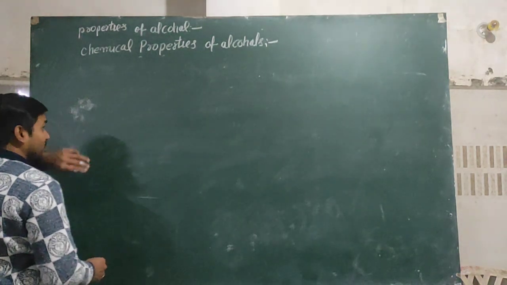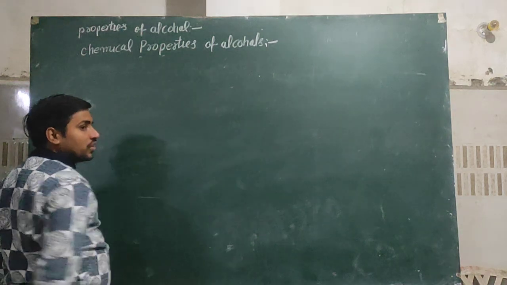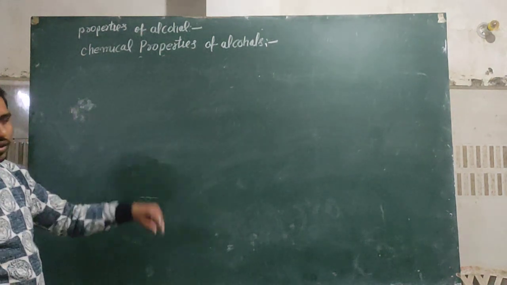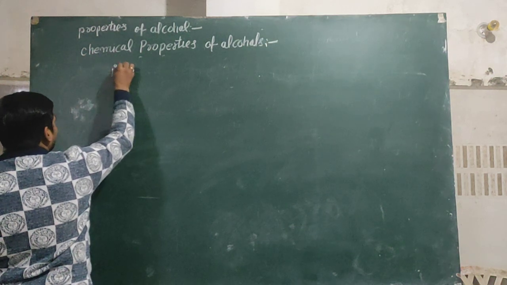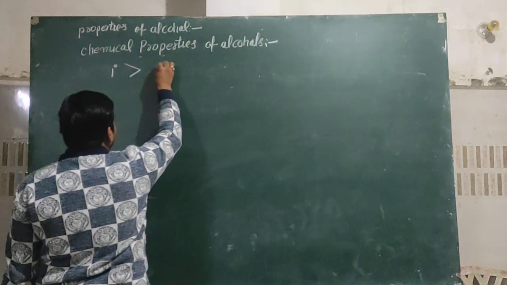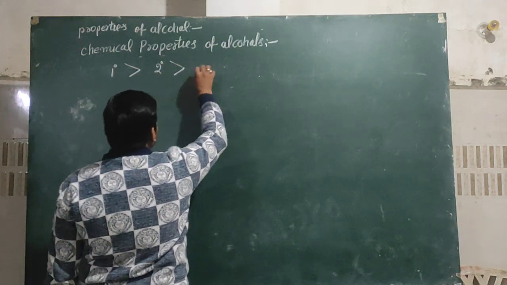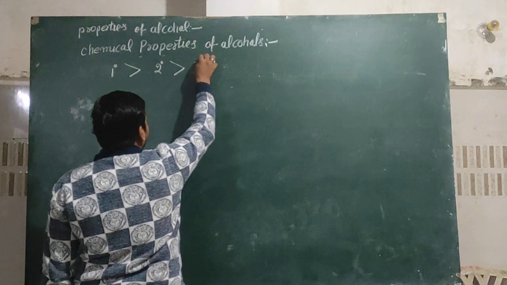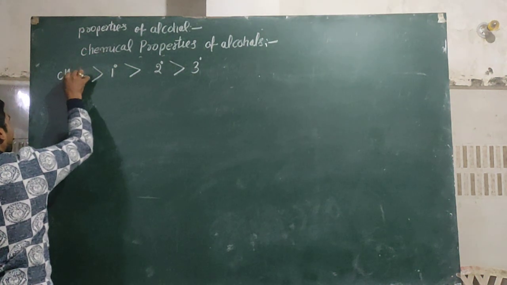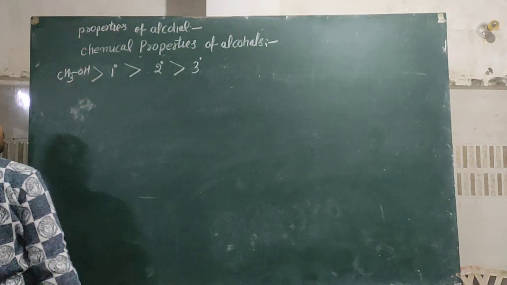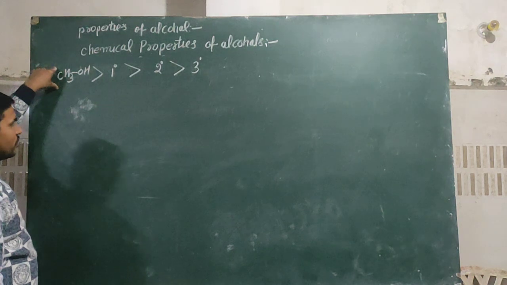As the number of carbon chain increases, acidic strength decreases. Thus 1 degree alcohol is more acidic than 2 degree alcohol, and 2 degree is more acidic than 3 degree alcohol, and without degree, any alcohol like CH3OH is also more acidic.